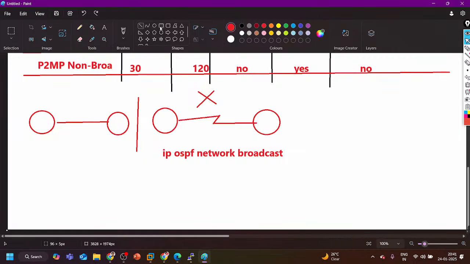Sir, clear. Right? Every time you connect two routers through an Ethernet cable, it can be Ethernet, fast Ethernet, gig Ethernet, 1 gig, 10 gig, 40 gig, right? Every time you have to run this command: ip ospf network point-to-point on the port, on the link. Otherwise, the OSPF process is going to be a bit slow. So we cannot leave it on default.